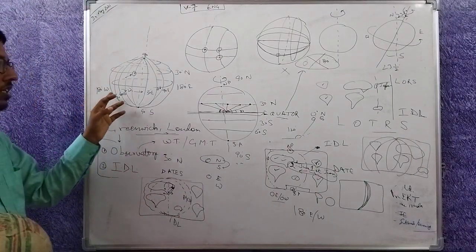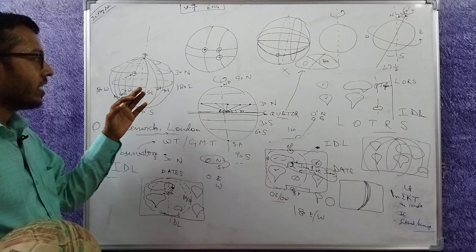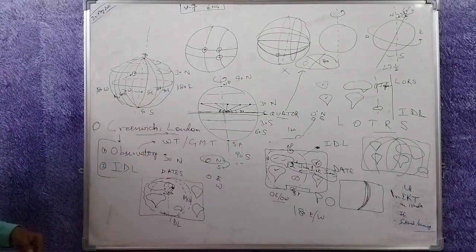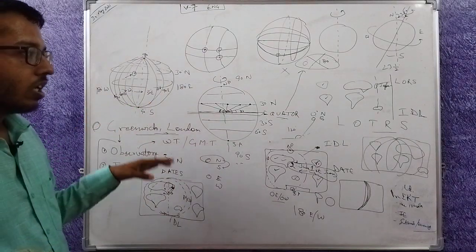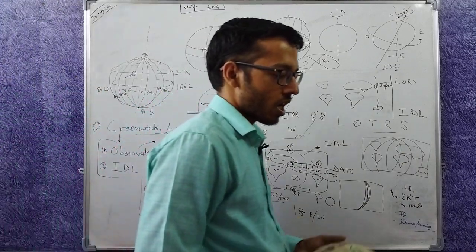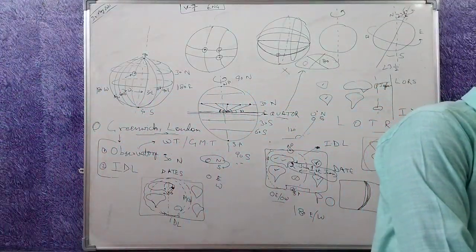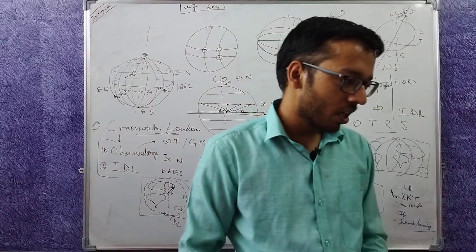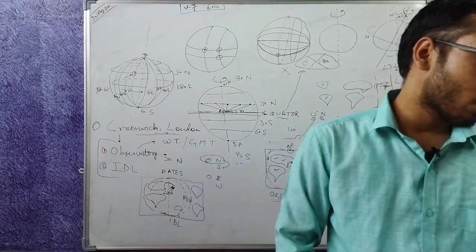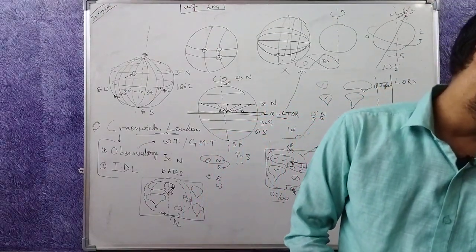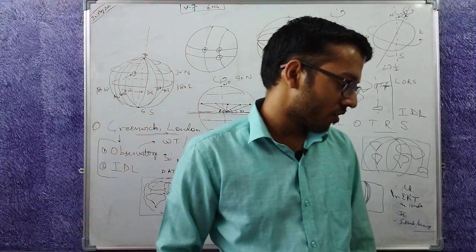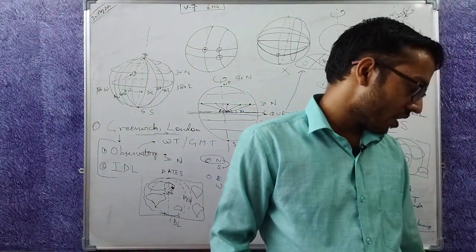We will discuss in detail what this 180 degree east west is, how these angles are defined, and so on. Maybe in tomorrow's class. Today it is the beginning of geography, the second class only, so I don't want to confuse you a lot. We will do this in detail later. Let's start with what the NCERT says.